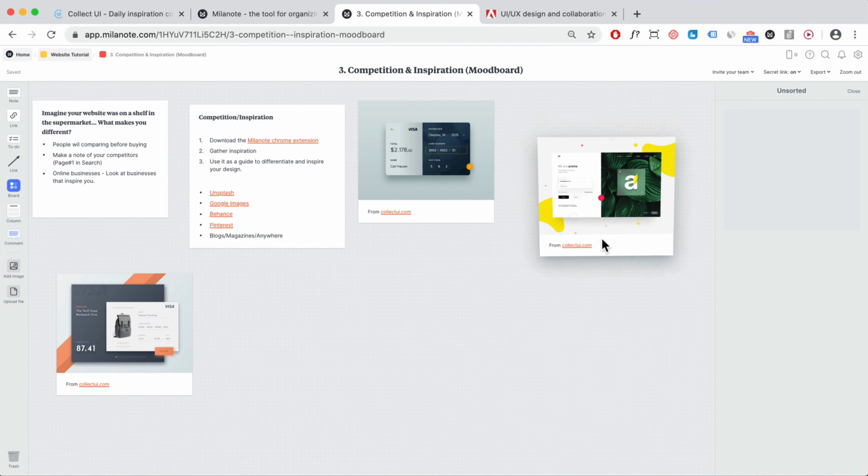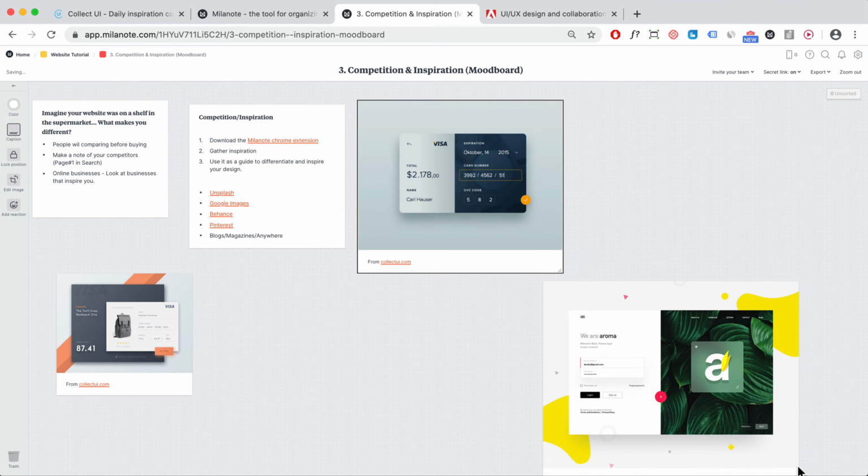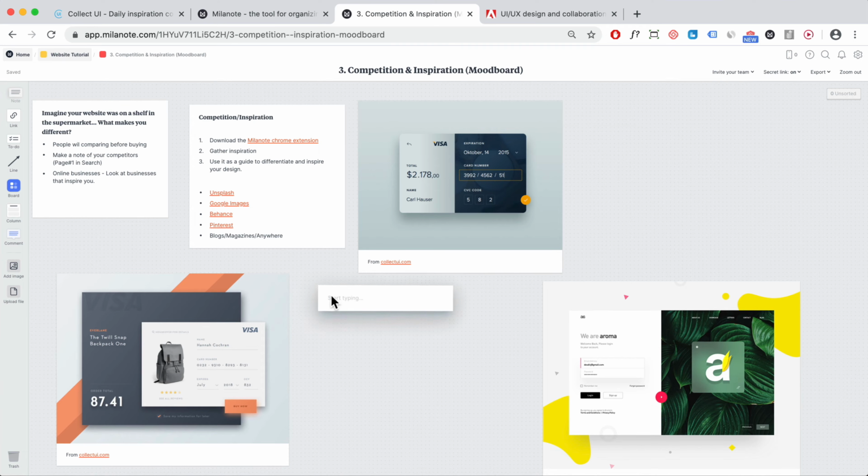Drag it over here. And then we can also expand it a little bit like that. And then you can also add in your notes, right? So you might have notes about it, and you might have some client notes about it as well. You can also add in a to-do list, which is really helpful. And you can also add arrows, different colors, and different things like that, right?